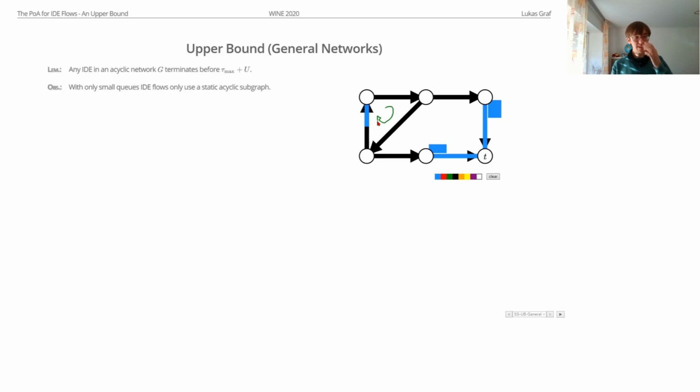And thus, it's not even clear in general networks whether IDE flows even terminate, right? Because we can have such a flow traveling in cycles. And maybe this continues. Our flow goes back to the right. And by the time it arrives on the right here, we again have a big queue here, small queue here, no queue actually.